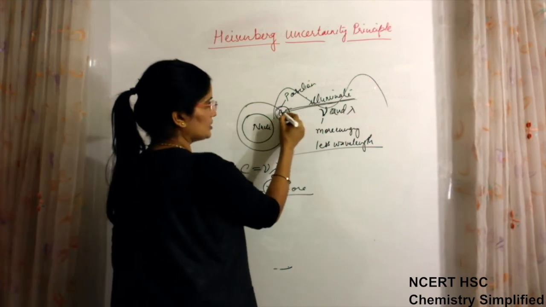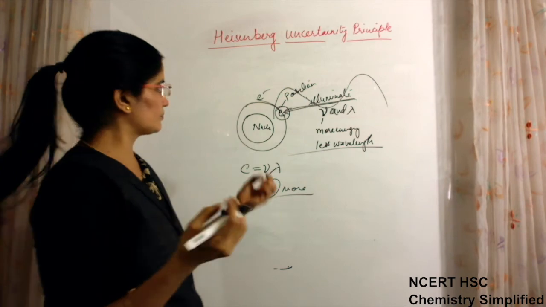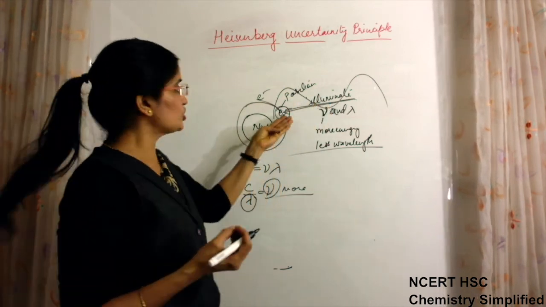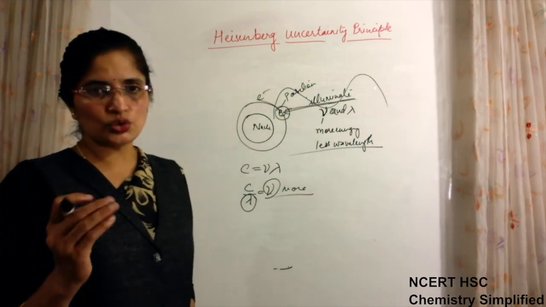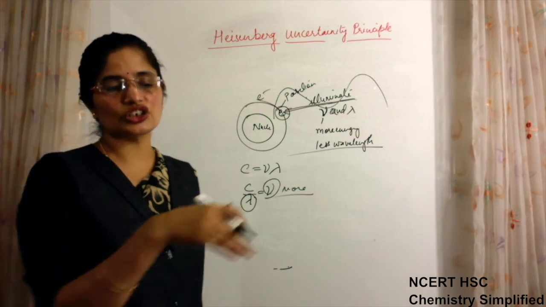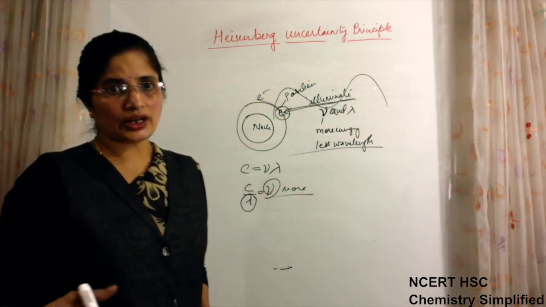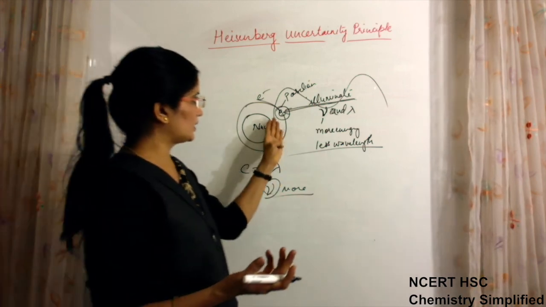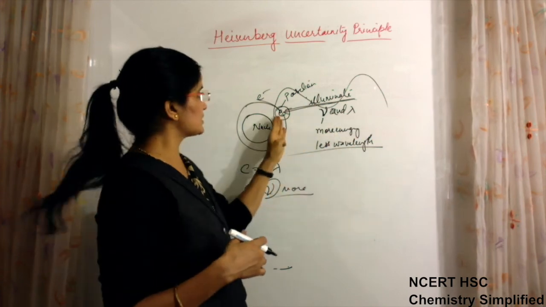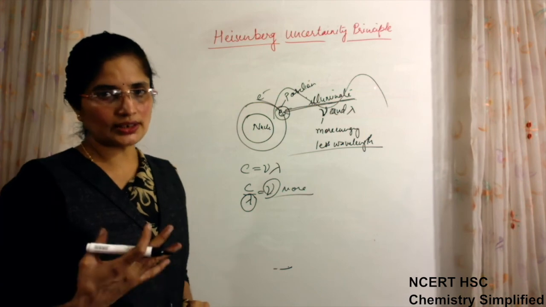Because of the high energy, this electron will dislocate from its place, because it is very light and very small. So when light strikes it, it will be shifted from its position. So you will not be able to observe its position because it has shifted from the place. Because a smaller wavelength has more energy, it is displacing it from its position, so you are not able to measure its position exactly.